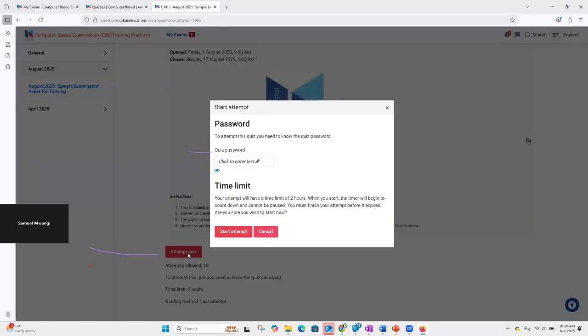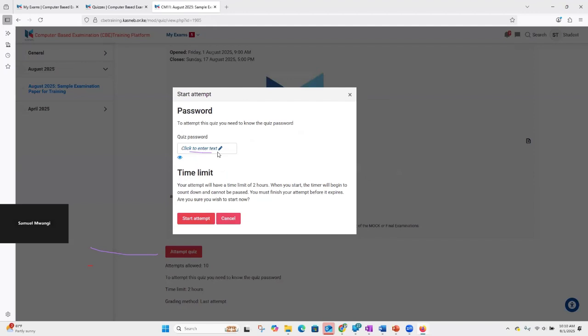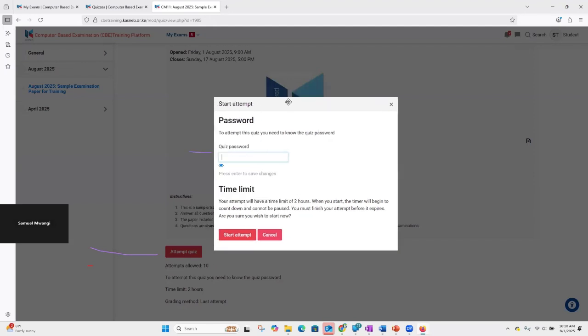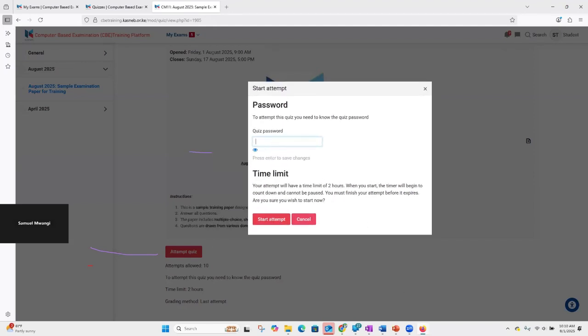Once we click on attempt quiz now, you see we are on a pop-up that requires us to type in a quiz password. And this password will be students. I believe students in small letters.